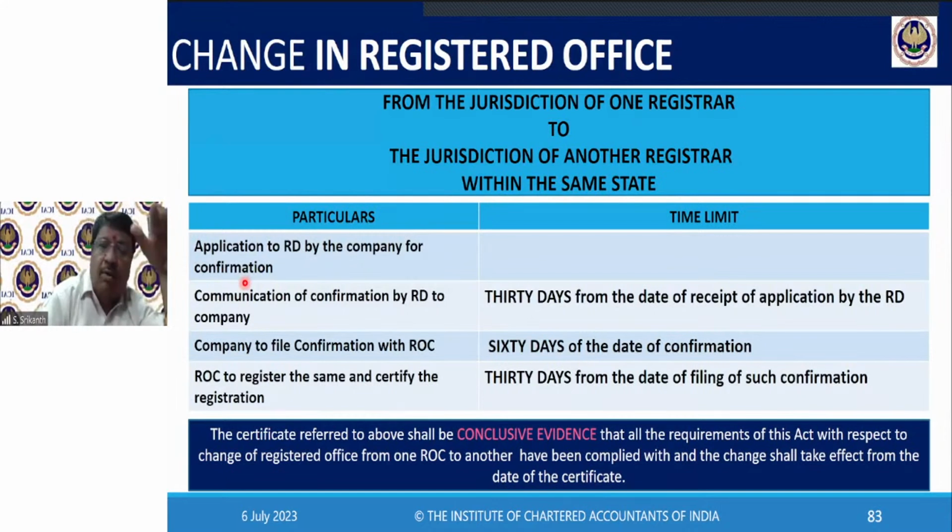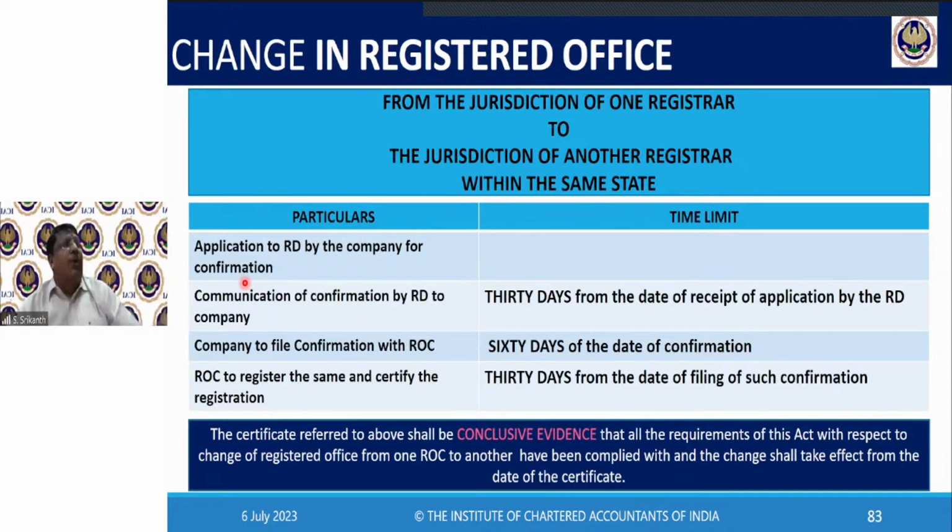So from a professional point of view, what you should do is go to the ROC concerned and tell him, boss, I need to move from Pune to Mumbai, urgently. I need to start billing from Mumbai. Kindly help me, sir. Please send your report. So he'll send the report. Then the RD will send you a confirmation. This whole activity should be done within 30 days from the date of receipt of application by the RD.